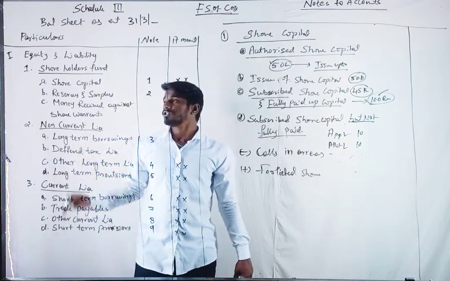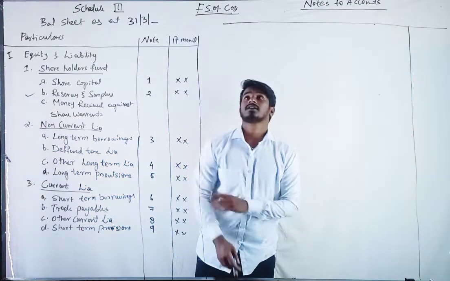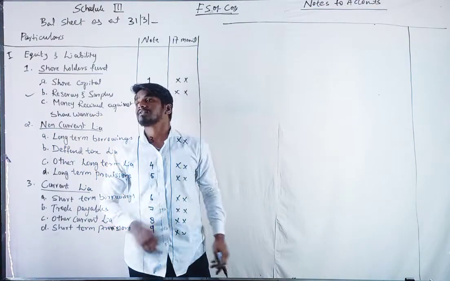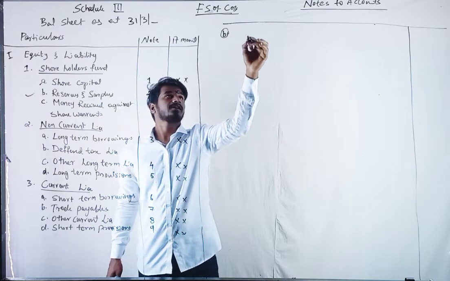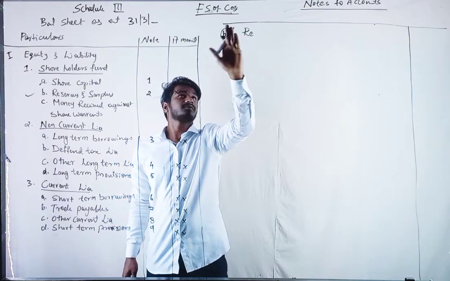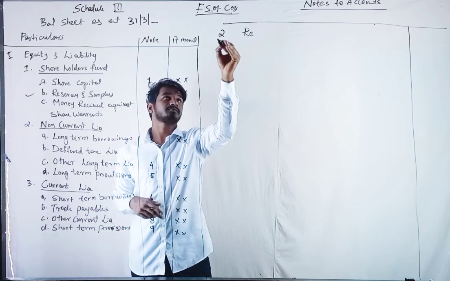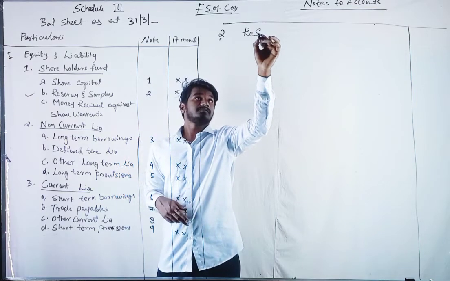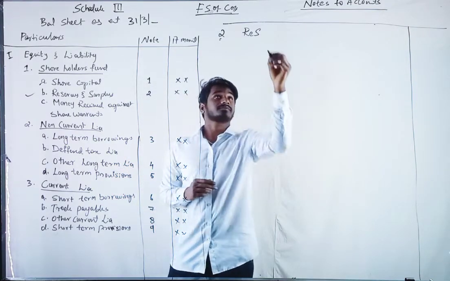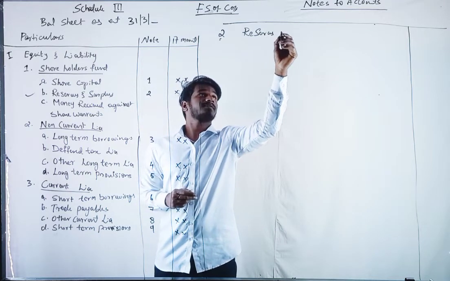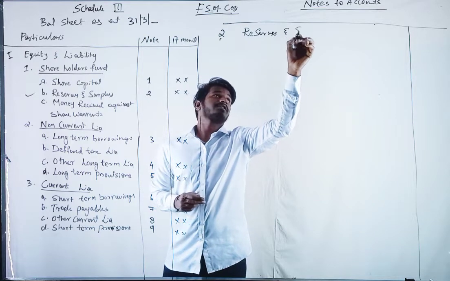Let us move on to the second one, reserves and surplus. Note number 2, reserves and surplus.